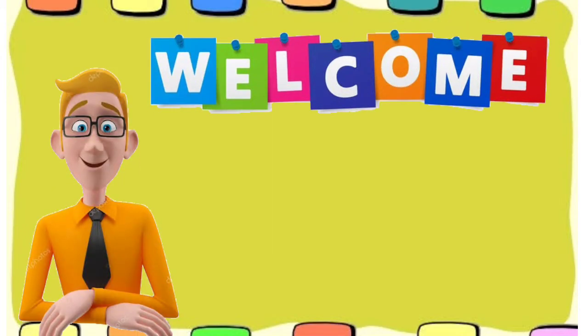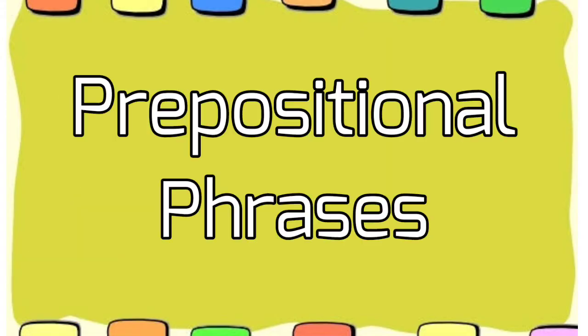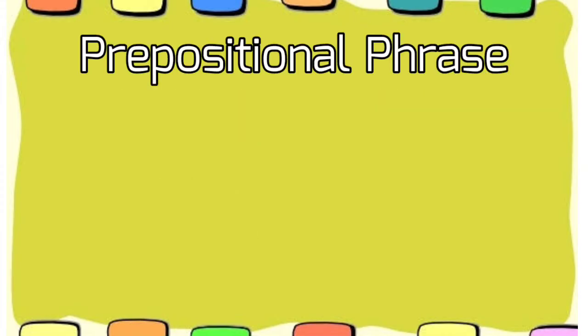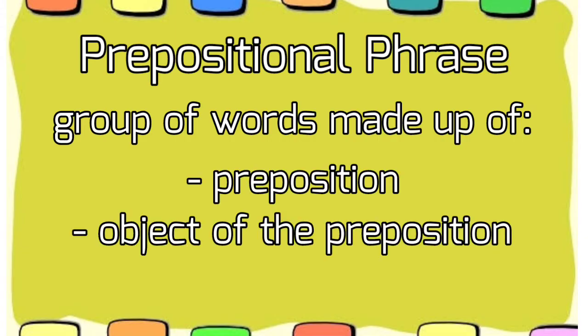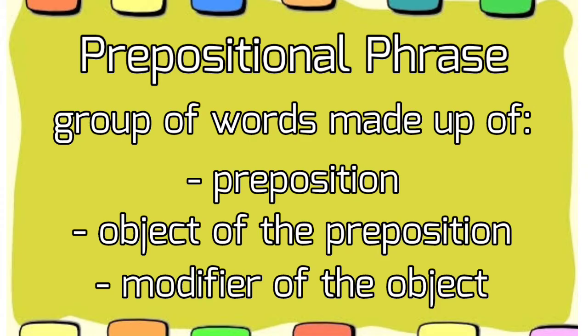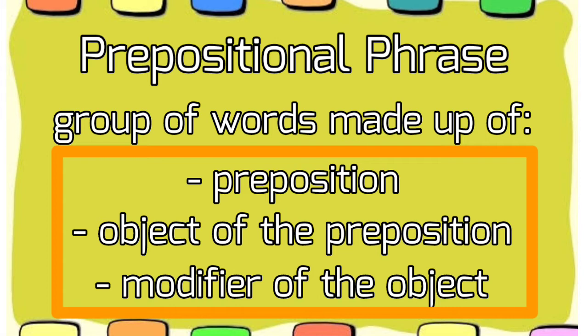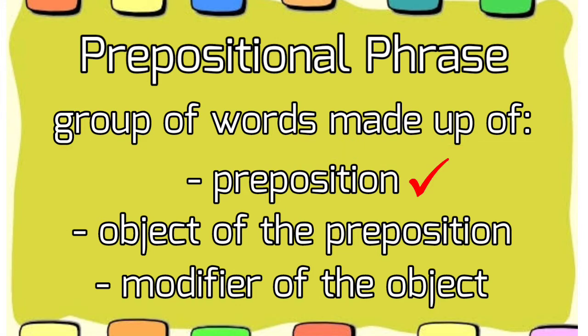In this video, we will be talking about prepositional phrases. Let's start this off with the definition of prepositional phrase. A prepositional phrase is a group of words made up of a preposition, object of the preposition, and modifier of the object. Let us take its parts or components one at a time. Let us have preposition first.